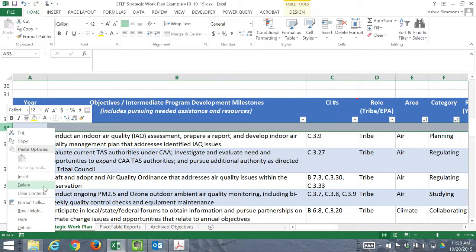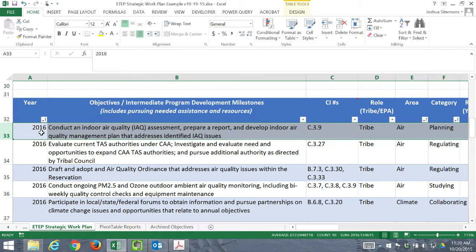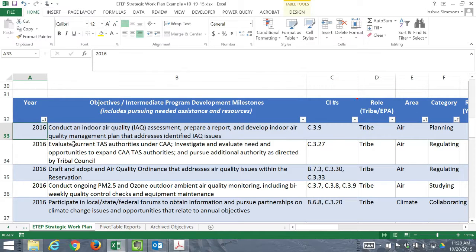They'll also show up when you're sorting and filtering, and it's more valuable if each row has objectives information in it. So we'll delete that, and then the same thing here. In 2016, the tribe was supposed to conduct an indoor air quality assessment, prepare a report, and develop an indoor air quality management plan.